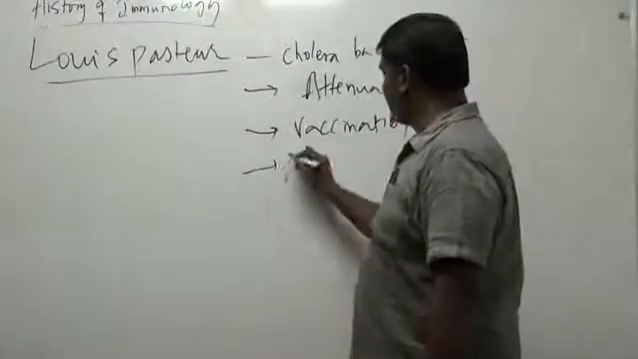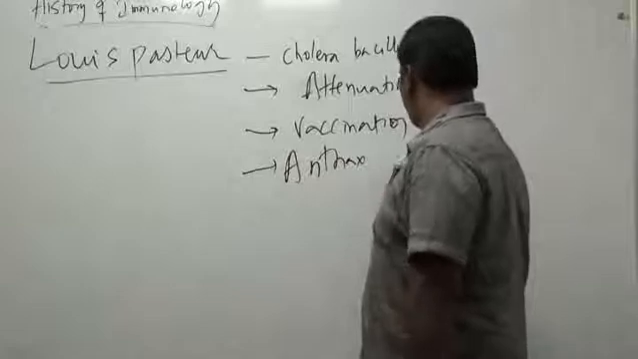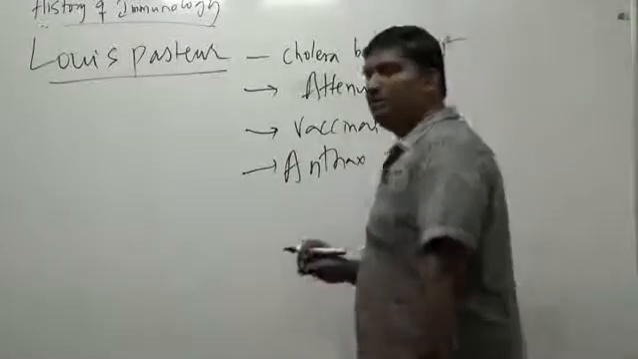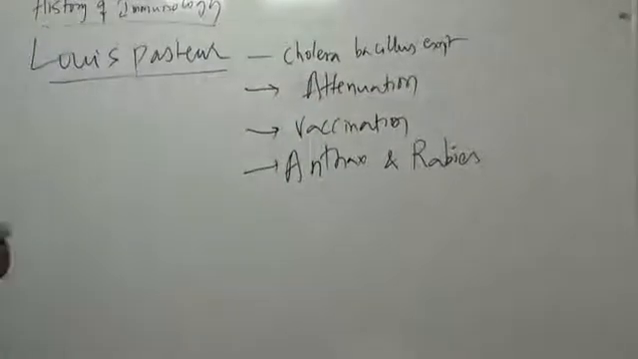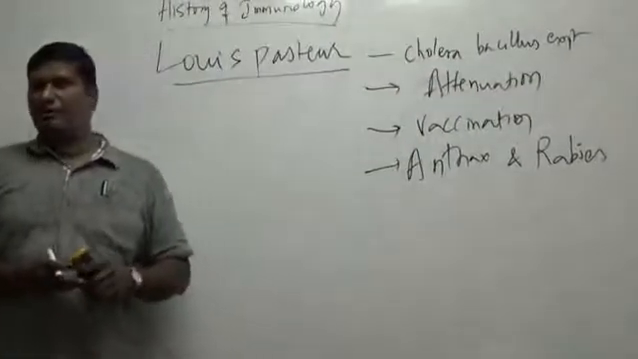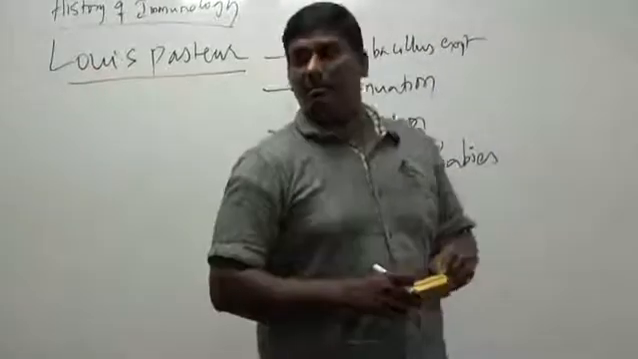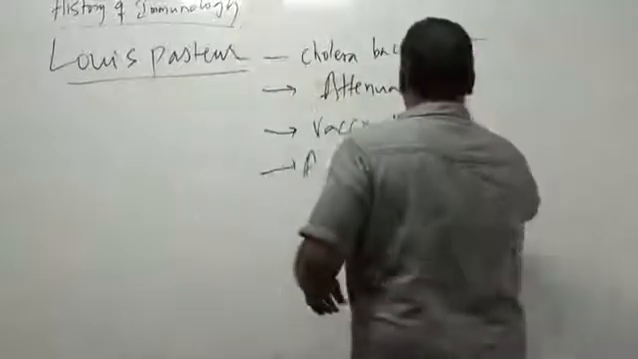Later on he developed the anthrax vaccine, and also the first human vaccine, that is the rabies vaccine. So he administered this to Joseph Meister, a boy who was bitten by a dog, and he saved him from getting rabies.